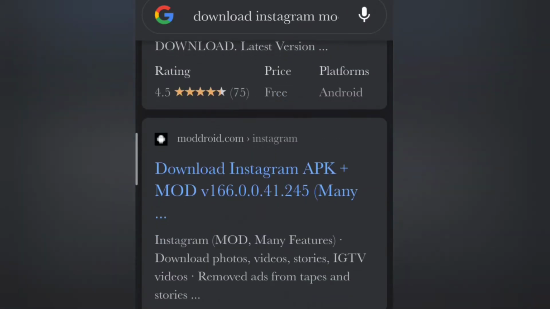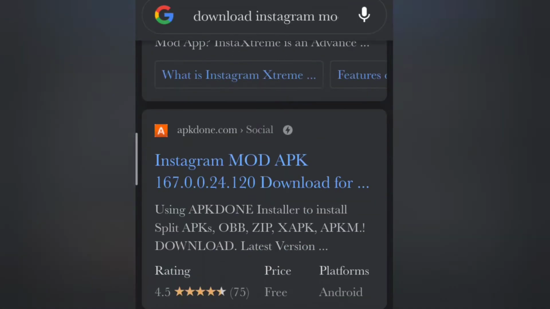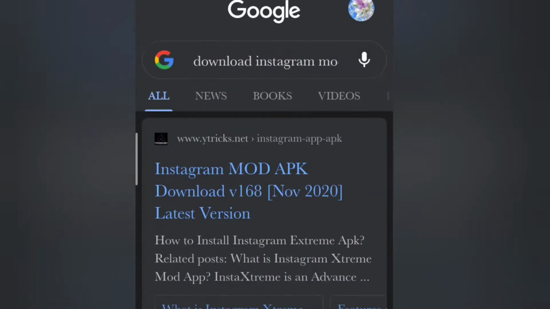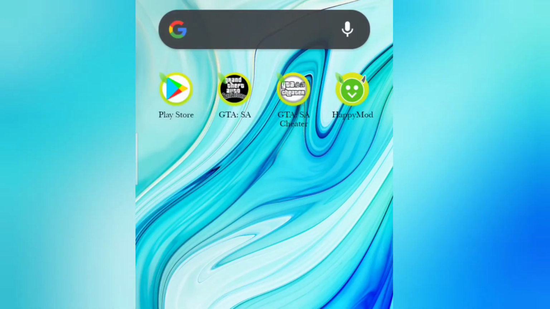So it will be better if you download Happy Mod. So basically Happy Mod is an app which allows you to download any mod, literally any mod of the original app, in simple words. So download Happy Mod. I've shown you in my previous videos, you can go and watch.